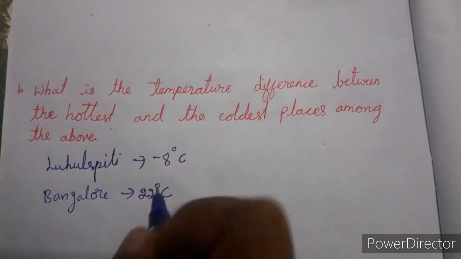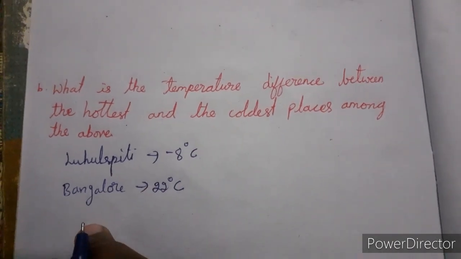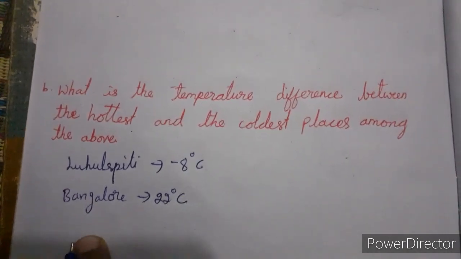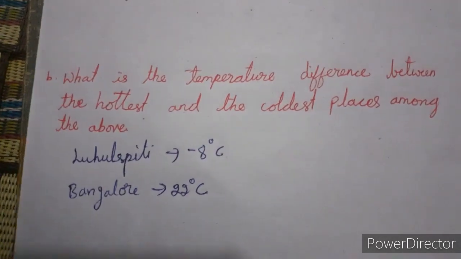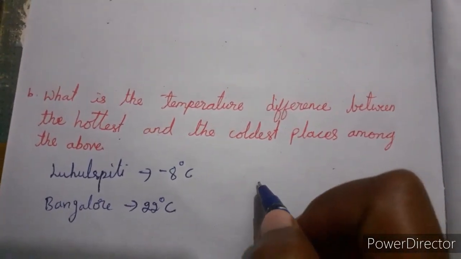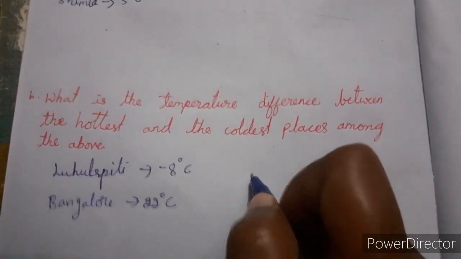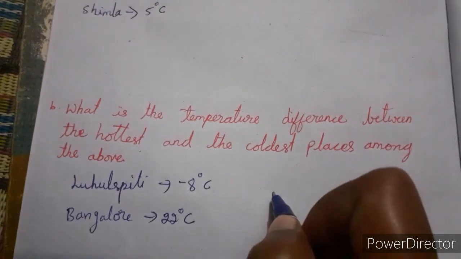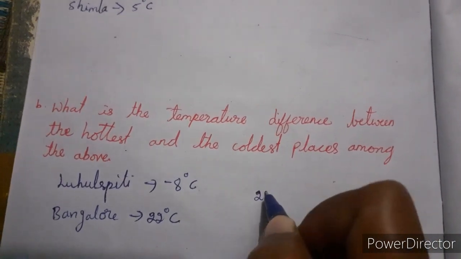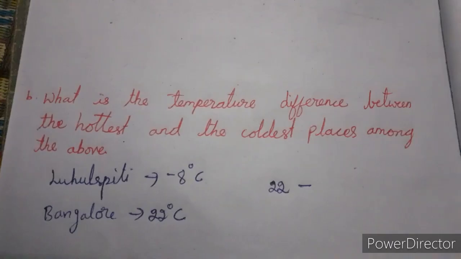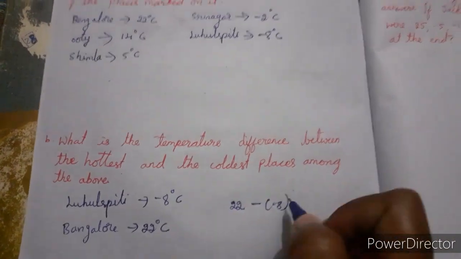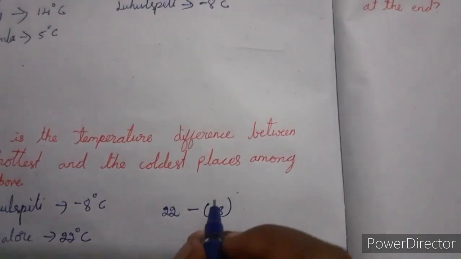Then what is the question? What is the temperature difference between the hottest and coldest places among the above? Means we have to find out the difference between these two places' temperature. So how to check this? We have to subtract one from another. 22 minus of minus 8.